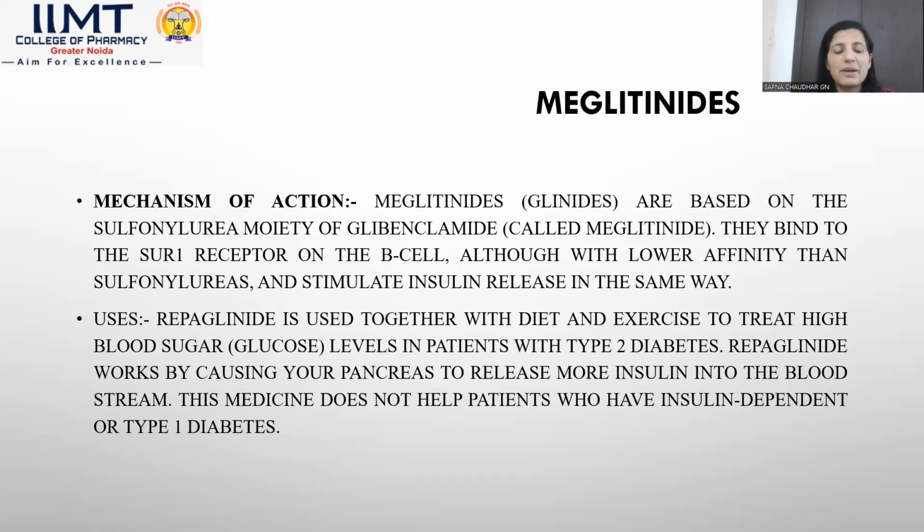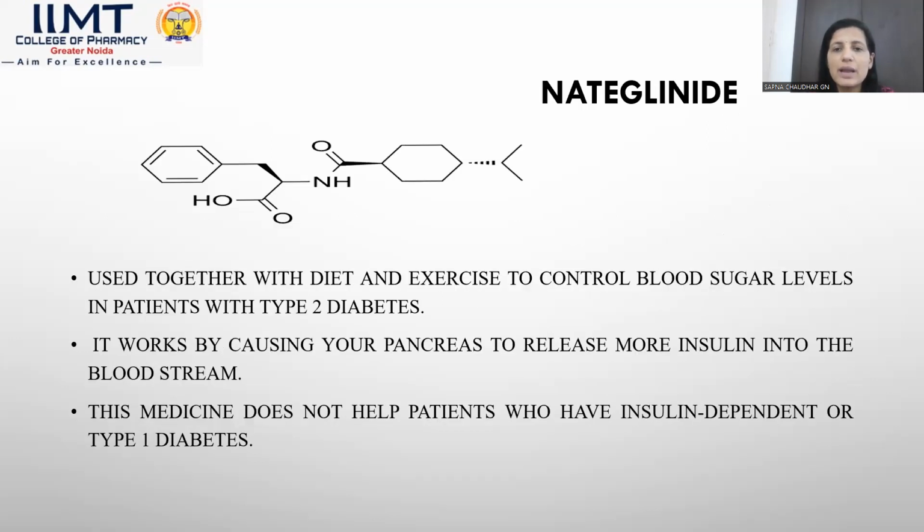Then uses of repaglinide. Repaglinide and nateglinide are examples of the meglitinide category of drugs. Repaglinide is used together with diet and exercise to treat blood glucose level in patients with type 2 diabetes. Repaglinide works by causing the pancreas to release more insulin into the bloodstream, and this medicine does not help patients who have insulin dependent or type 1 diabetes. So specifically repaglinide is used in type 2 diabetes.